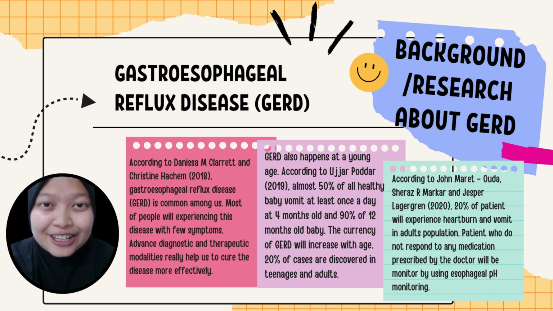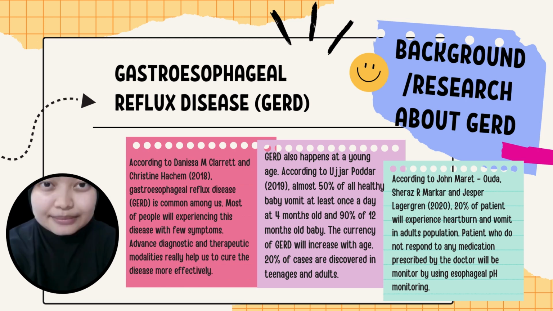Next, GERD also happens at a young age. According to Ujar Podar in 2019, almost 50% of healthy babies vomit at least once a day at 4 months old, and 90% of 12 months old babies. The occurrence of GERD will increase with age. 20% of cases are discovered in teenagers and adults. Last but not least, according to Jamera Uda, Sharaz Armakar and Jasper Lagergren in 2020, 20% of patients will experience heartburn and vomiting in the adult population. Patients who do not respond to any medication prescribed by the doctor will be monitored by using esophageal pH monitoring.